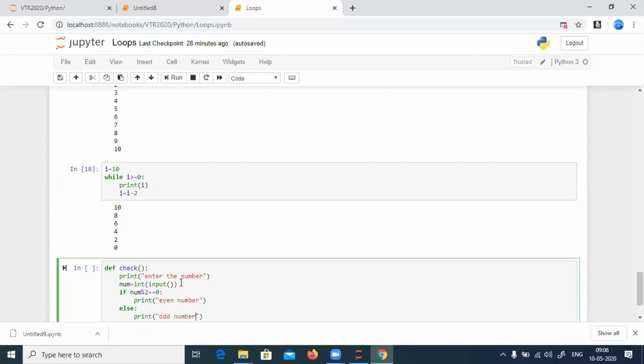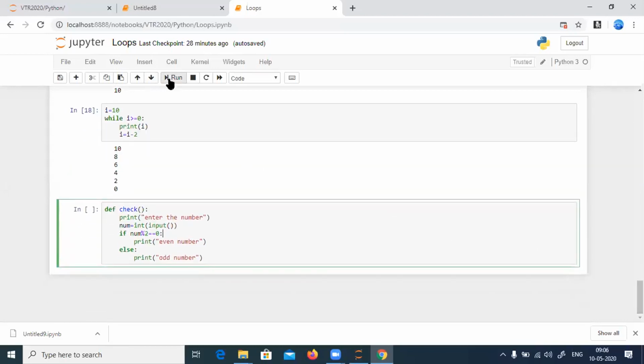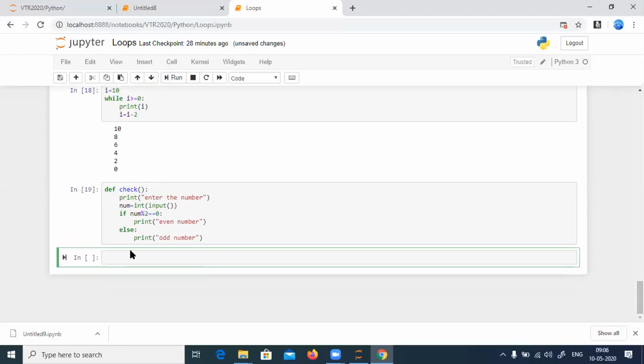Whenever I take a number, if that number modulus with 2 gives me the remainder as 0, then I say yes, it's a perfectly divisible number, it is an even number. Else it is not an even number, it is an odd number. Now I'll run this and check the code. I don't get any output because I didn't call the function. So I call the function by name check.